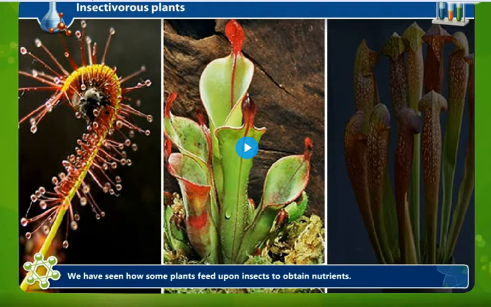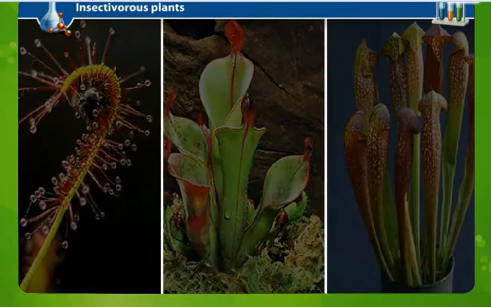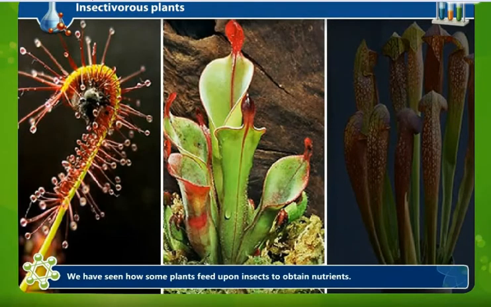As we have seen symbiotic nutrition, now we will study insectivorous plants. Basically, insectivorous plants are those which survive on insects for their nutrition. That is, some plants feed upon insects to obtain nutrients. Insectivorous plants generally grow in soil or water deficient in nitrogen compounds.